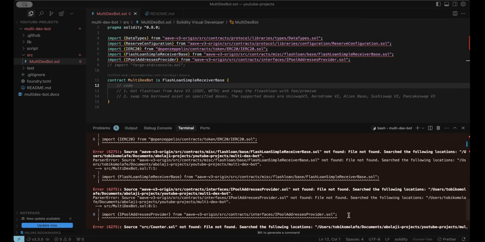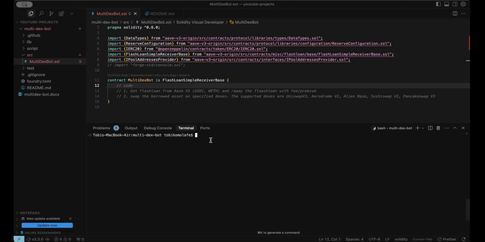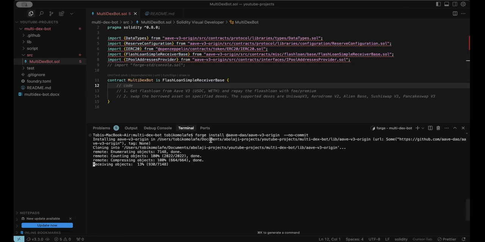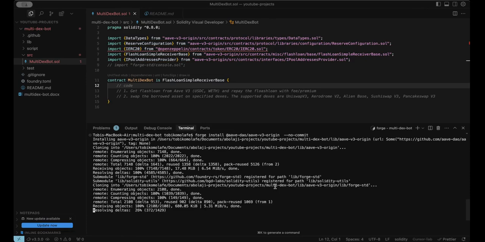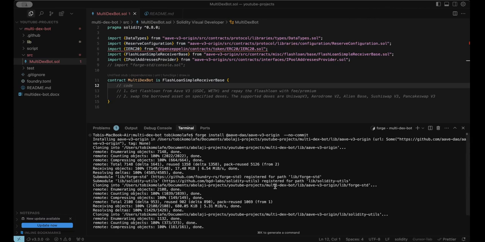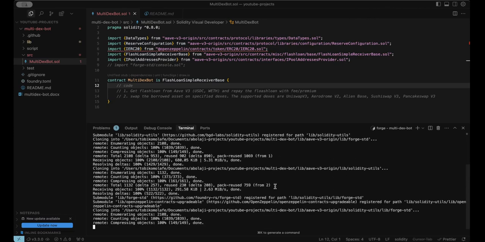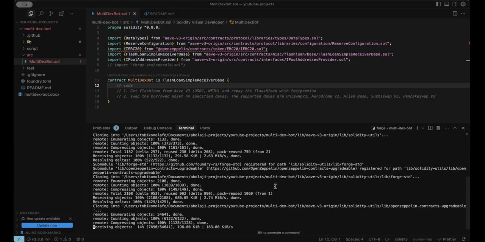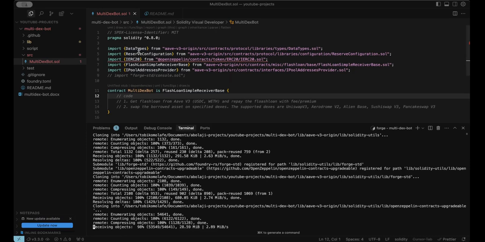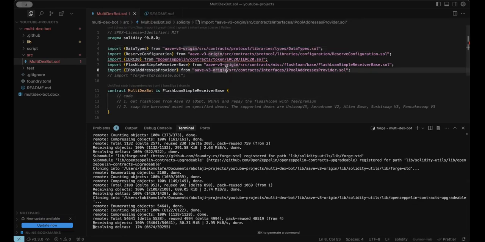So let me just clear my terminal and let's try and install the Aave contracts. You're just going to run forge install aave-dao/aave-v3-origin. You can see they are still being installed, and the error is disappearing.